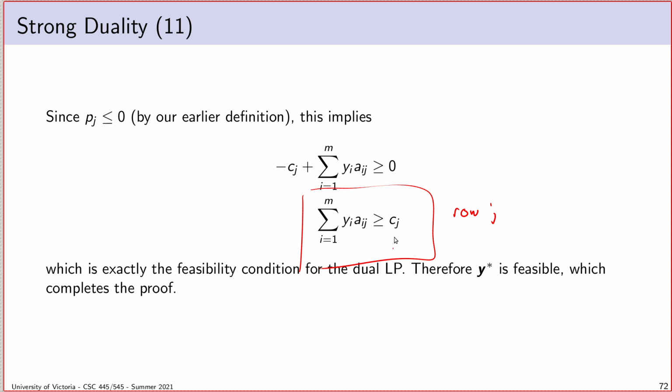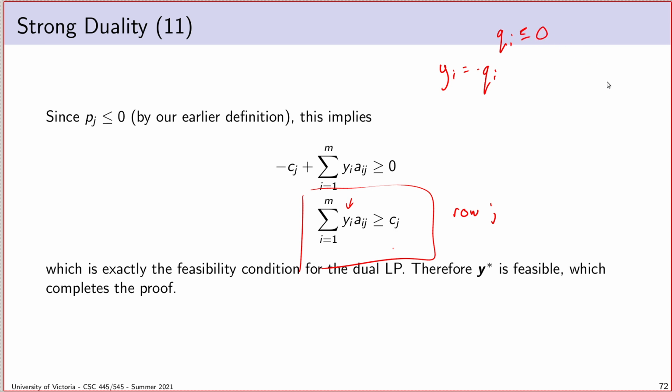And furthermore, it turns out that each yi is definitely going to be non-negative, because we defined yi to be negative qi, and the qi's were objective coefficients in the optimal primal dictionary, and we know therefore that qi is less than or equal to 0. So negative qi would be greater than or equal to 0.